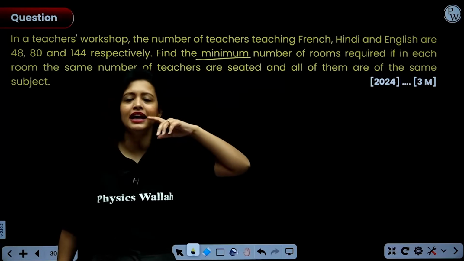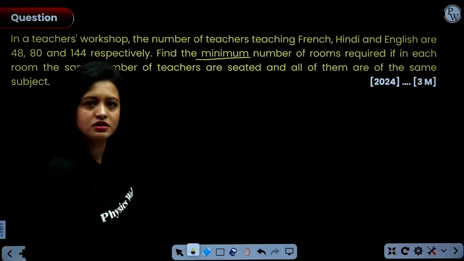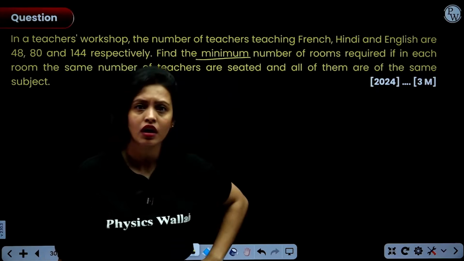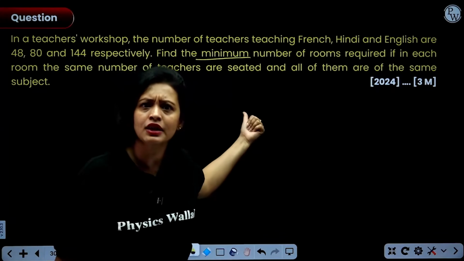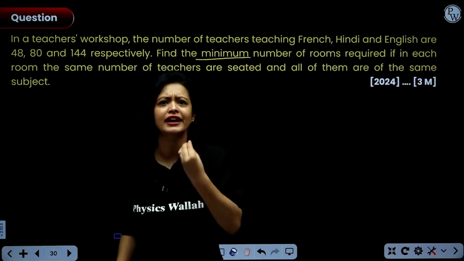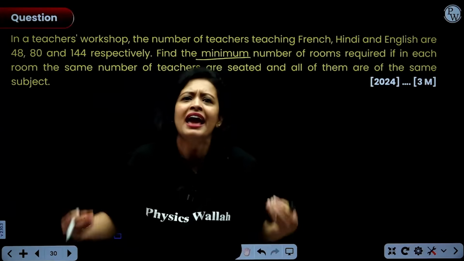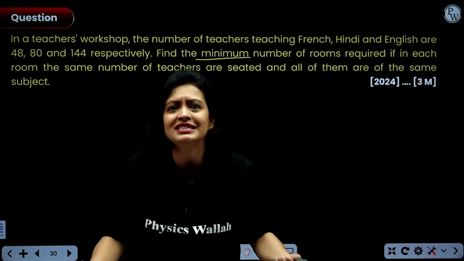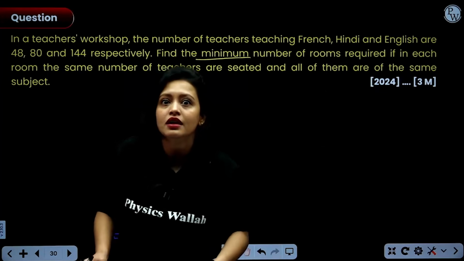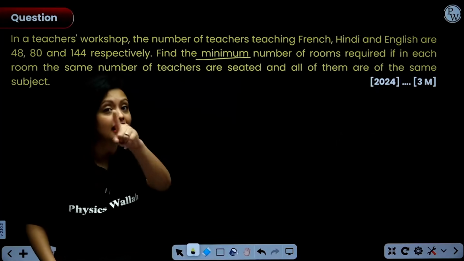So now you should think that whatever the number of rooms would be, it would not be greater than all these numbers. Is that possible? Would you have number of rooms greater than 144? No, right? Number of rooms has to be less than all the given numbers, or maybe equal to one of them. So, if we have to find a quantity that is either less than or equal to the given numbers, then how can I find LCM? I have to find HCF. That's what my common sense says. Right? And another thing, you have to find rooms. Rooms mean groups. Groups mean HCF. So, you have to find HCF here. That is the main part.